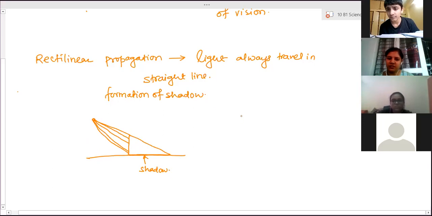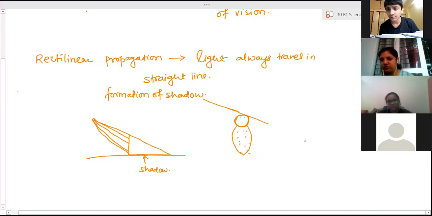Any object is there. Suppose this is an object like this. Light falls on this. In this area, whatever light is falling can't go further. So here, the light is only covering this much.